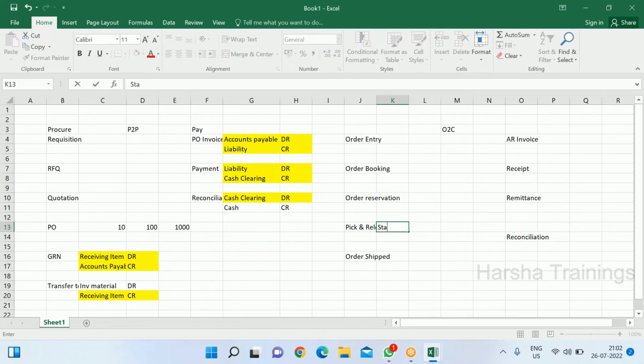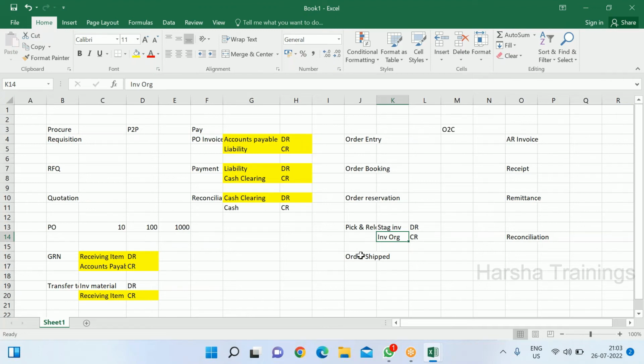The entry is tag inventory debit. Tag inventory is nothing but the product, the product that the company is selling. That product needs to be debited. And what is credit? Inventory organization credit, because the tag inventory happens from the inventory organization, right? So whichever inventory organization, let's say the name is XYZ, that XYZ inventory organization needs to be credit.